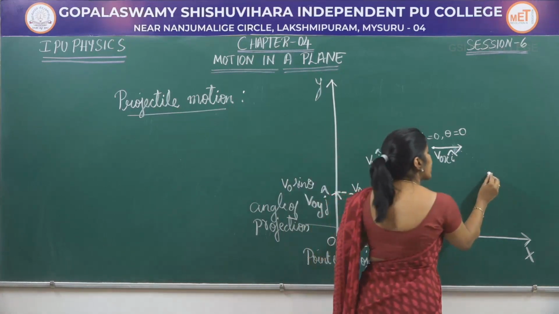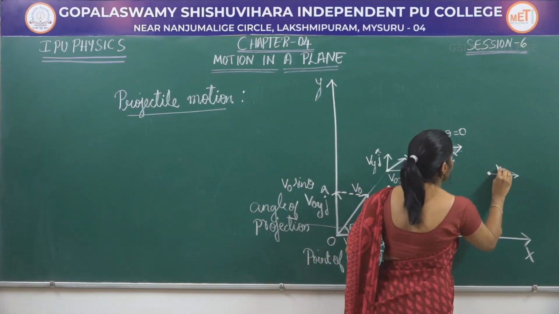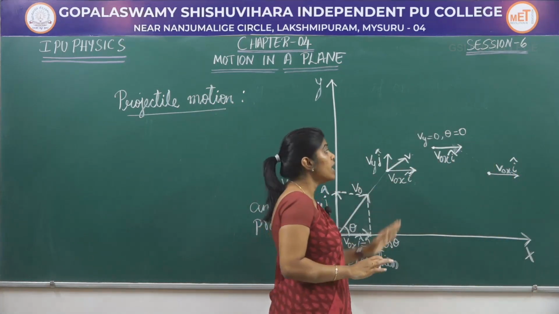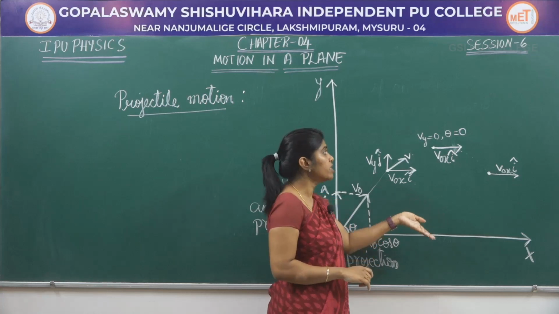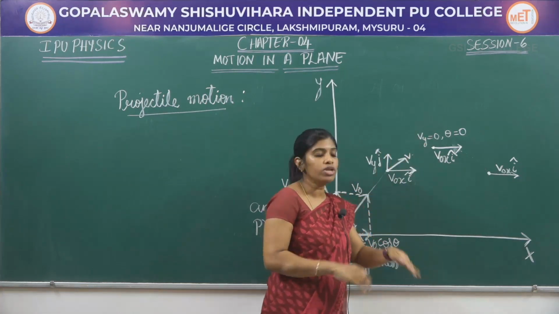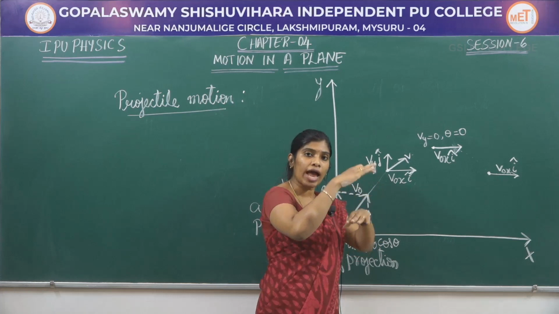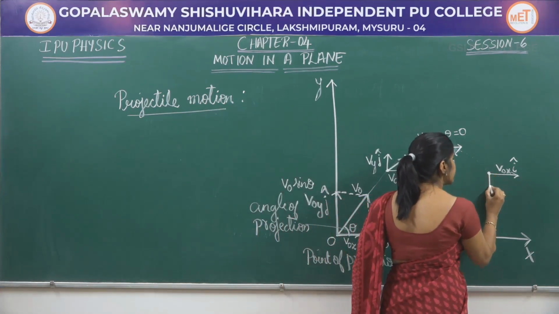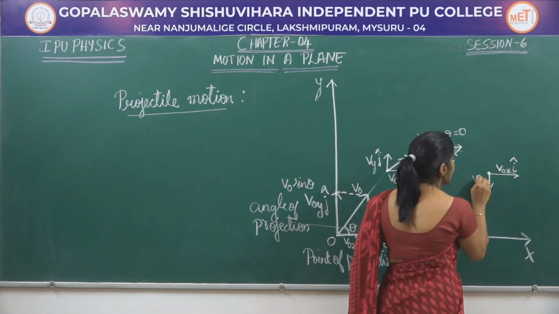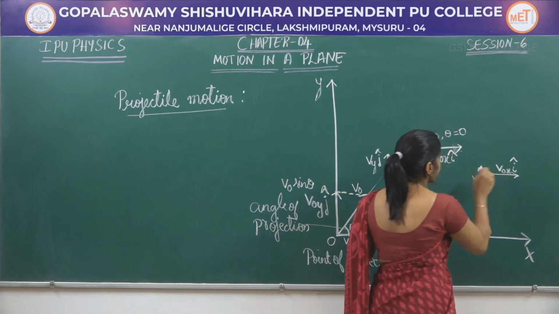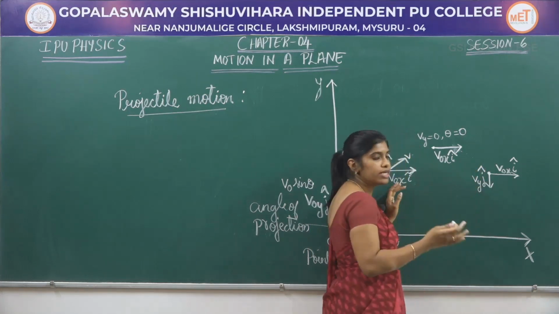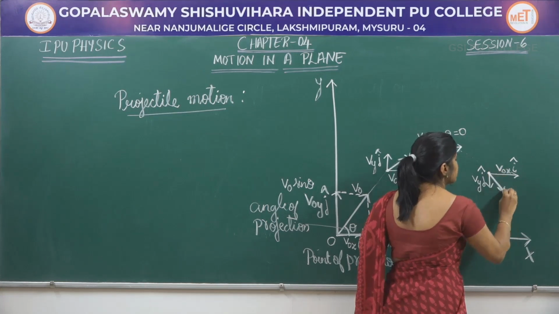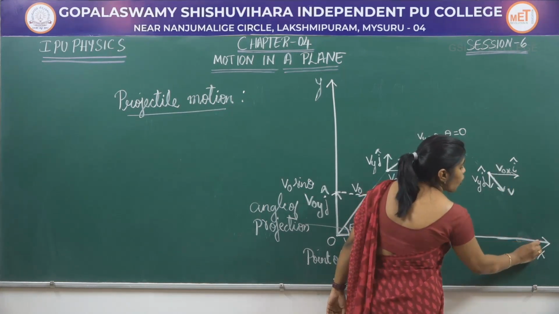Let me take up a point somewhere here. At this point, again the horizontal component will be the same, that is v naught x i cap remains the same, there is no change. Coming to the vertical component, since the object is coming down, the force of gravity is also acting along the downward direction. Therefore, there will be some velocity, that is Vy j cap. Next, what happens to the resultant vector? The resultant vector will be in some direction like this. Next, let me take a point somewhere here.